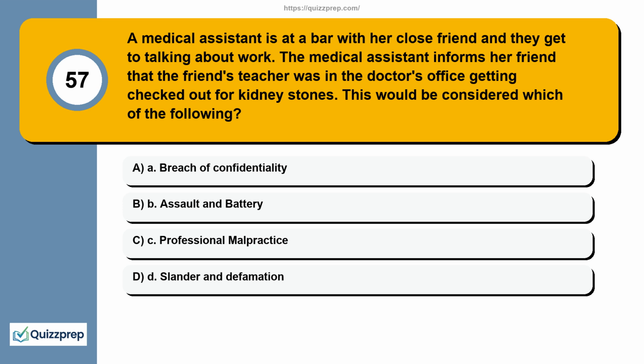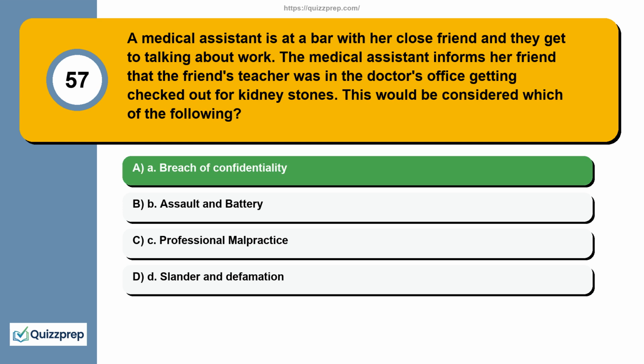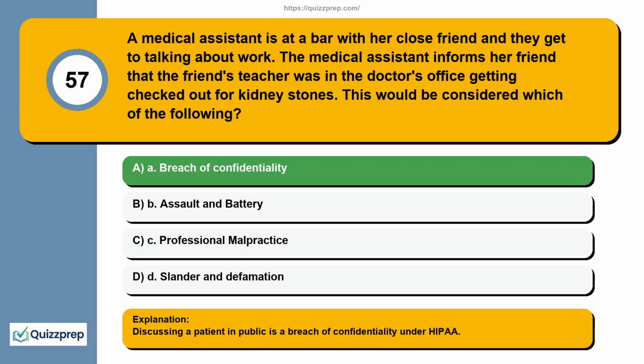Question 57. A medical assistant is at a bar with her close friend and they get to talking about work. The medical assistant informs her friend that the friend's teacher was in the doctor's office getting checked out for kidney stones. This would be considered which of the following? A. Breach of confidentiality. B. Assault and battery. C. Professional malpractice. D. Slander and defamation. Discussing a patient in public is a breach of confidentiality under HIPAA.